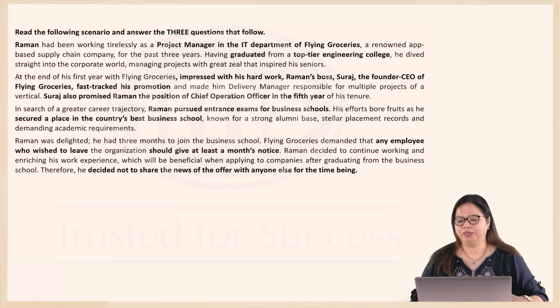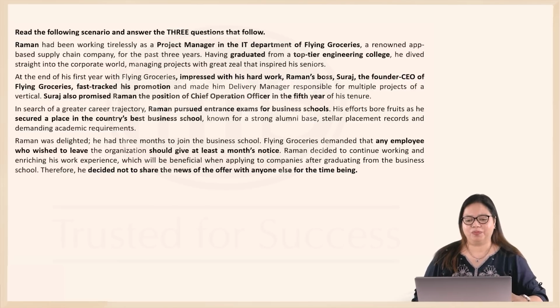He graduated from a top tier engineering college and he started working immediately. At the end of his first year with Flying Groceries, impressed with his hard work, his boss, Suraj, who is the founder CEO of Flying Groceries, fast tracked his promotion and made him delivery manager responsible for multiple projects of a vertical. Suraj also promised Raman the position of Chief Operating Officer in the 5th year of his tenure.